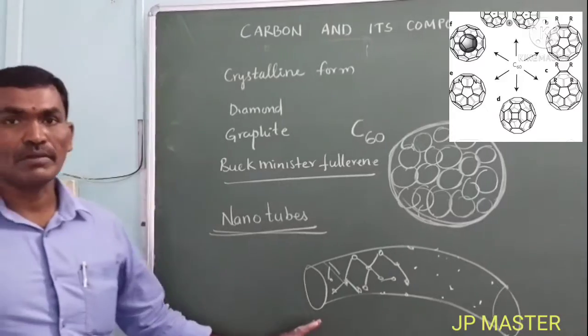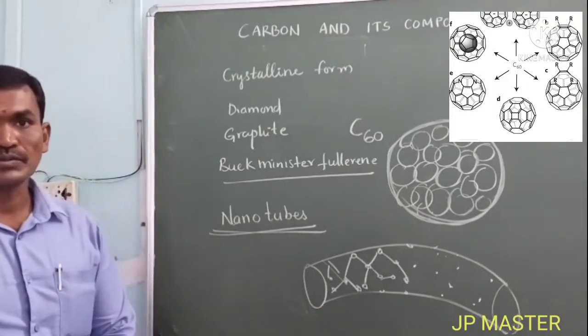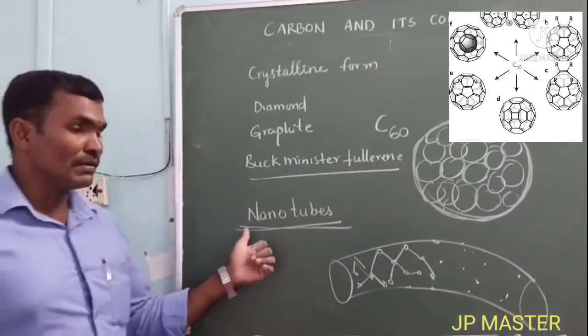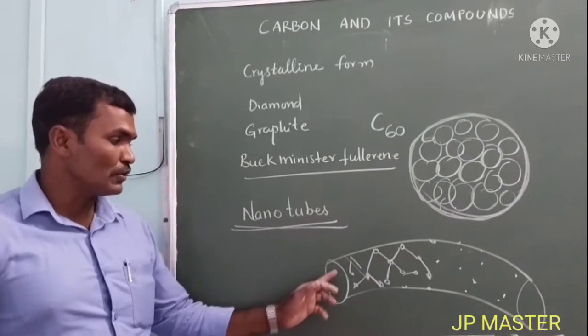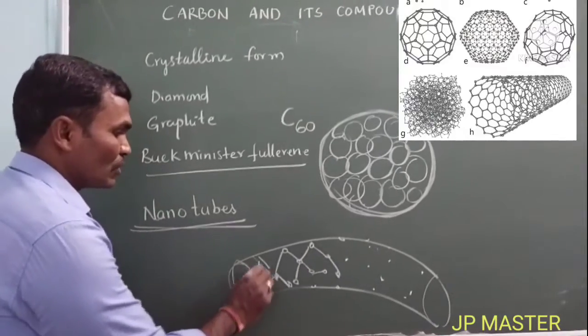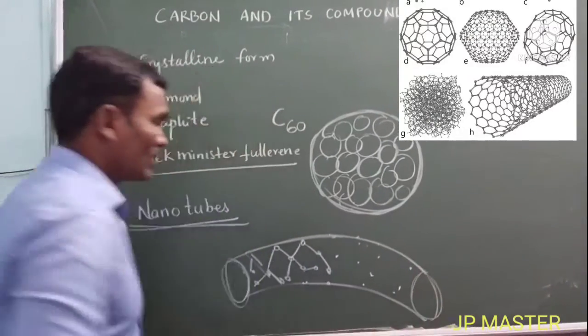the arrangement of carbon atoms called nanotubes. Nanotubes were invented by scientists. These nanotubes look like an arrangement of carbon atoms like a piping machine.